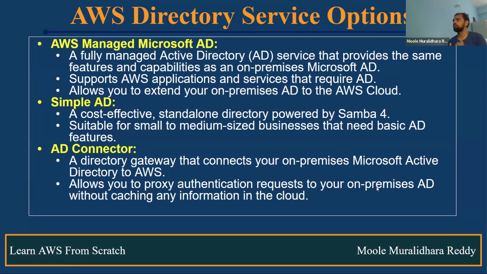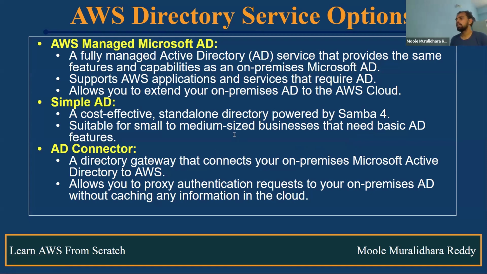For example, I'm connecting to Windows Server using my AD credentials. It will act as a proxy and authenticate. Remember this part, guys: if you use the AD Connector, it won't cache or store any information in the cloud. Directly, it will be connected to the on-prem AD, and then they can access the AWS resources, for example an EC2 instance. Understand, right? This is one of the things.